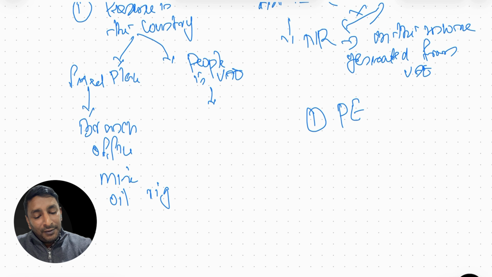First one is PE. Whether a foreign company has PE in UAE or not, or whether a UAE company has a PE outside UAE or not. Second thing, transfer pricing. What is transfer pricing? We discussed, I remember it was in the third chapter. Transfer pricing means any transaction which is happening between related parties or connected persons is at market value. So people can fight, yes, it is at market value. The authority can tell, no, it's not at market value.